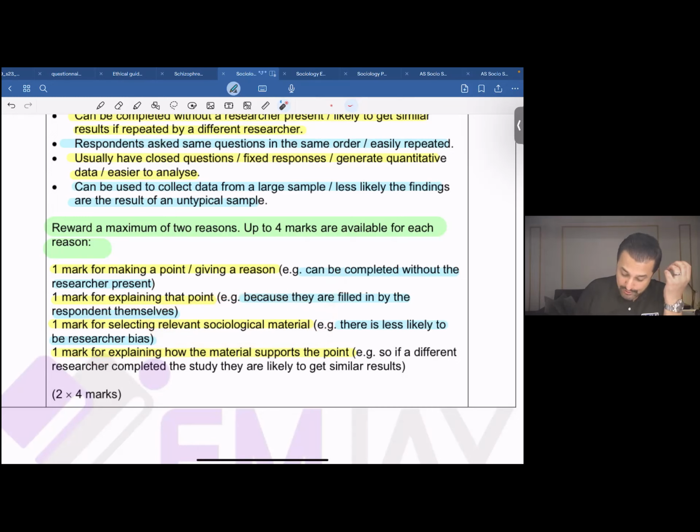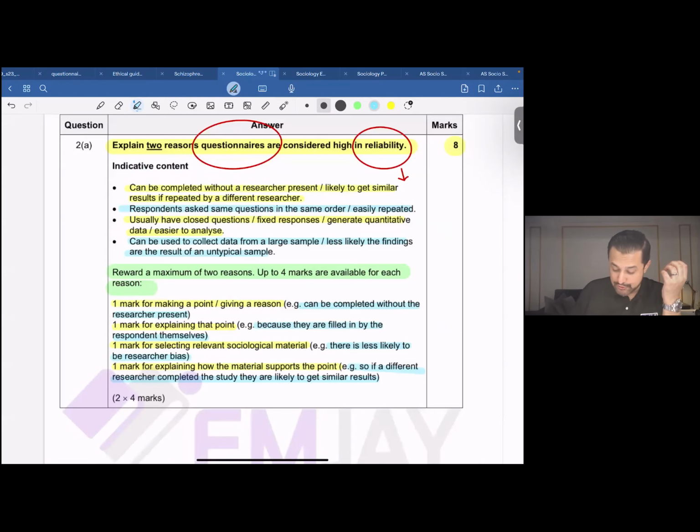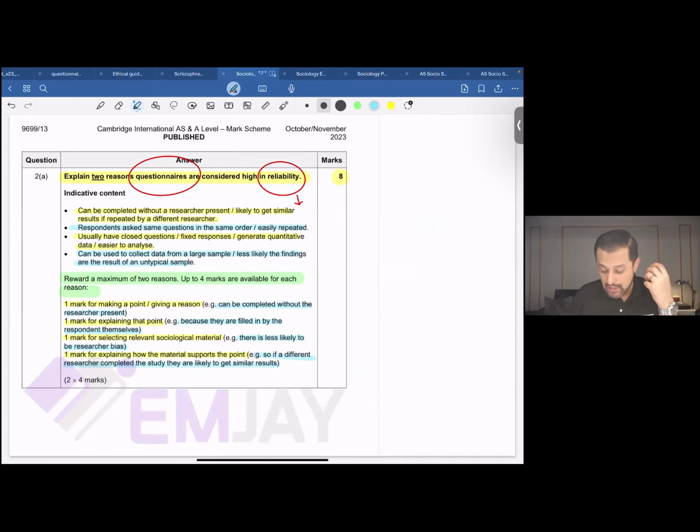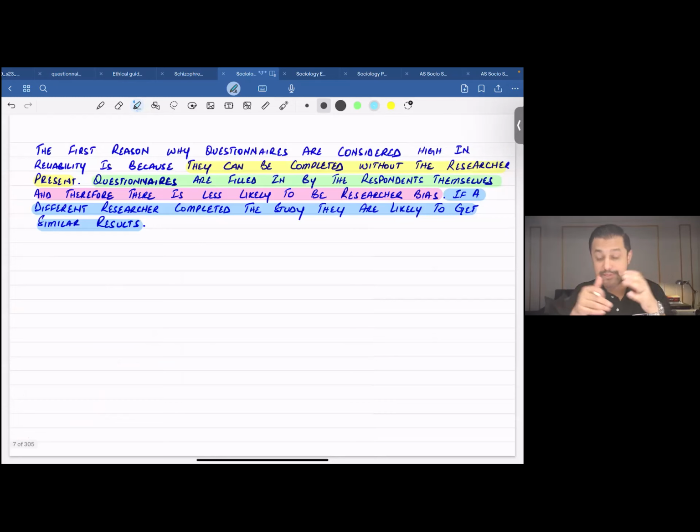The fourth point over here, for example, if a different researcher completed the study, they're likely to get the same results. Now, how would this look if you turn it into an answer? It could be something similar to this. If you have a look at this, I've simply copied down the points that you had in the marking scheme, right?